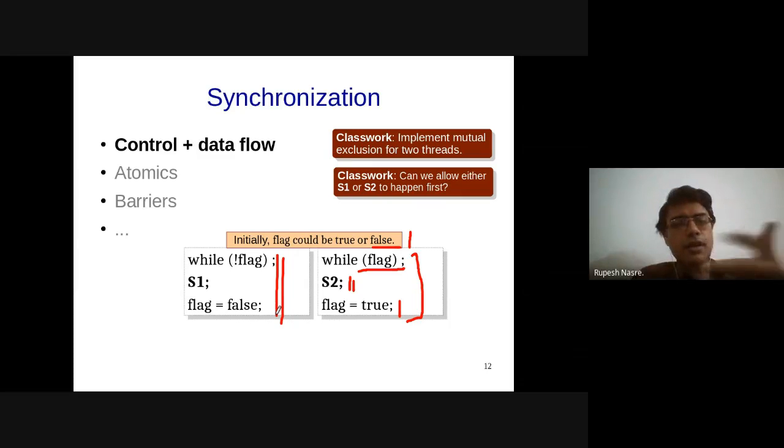So essentially the execution of the two threads is decided by the initial value of flag. So it's solving one purpose, but it is not solving our complete purpose, right?